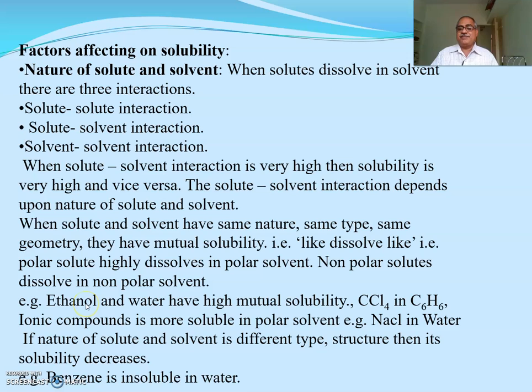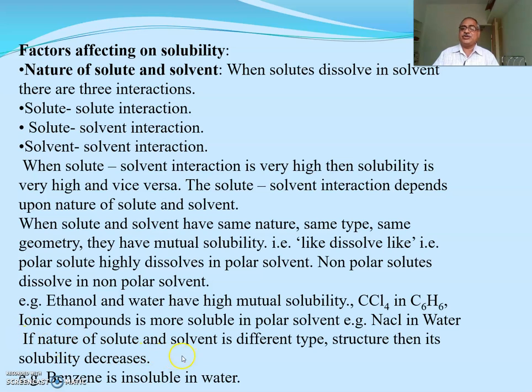For example, methanol and water. Methanol and water show a high mutual solubility. You know, when you add alcohol in water, immediately you get a homogeneous phase. CCl4 in C6H6: CCl4 is non-polar, C6H6 is non-polar. Then an ionic compound is more soluble in a polar solvent, for example NaCl, salt, which is completely soluble in aqueous medium.